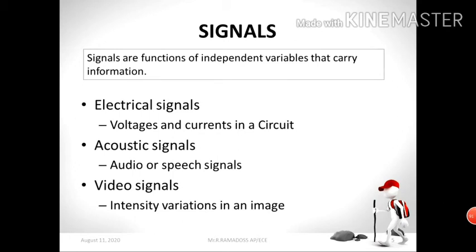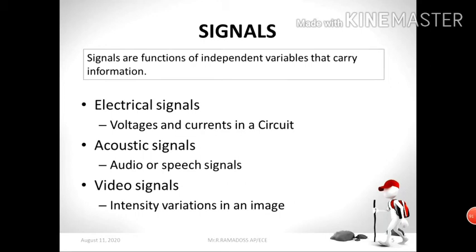Let me maximize my screen. Okay, right. See the previous slide. For example, the electrical signals are voltage and current in a circuit. In the previous semester you studied circuit diagrams and also had some practical exposure. When you design any circuit, if you want to operate it, these two signals are very important: the voltage signal and the current signal. In this circuit, what acts as a signal? Voltage and current, right?